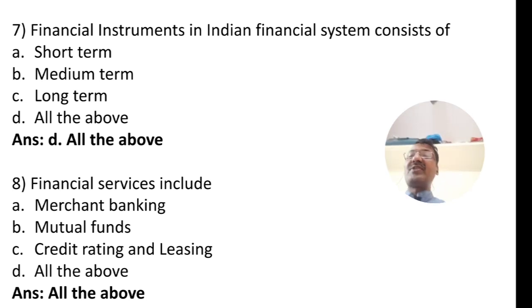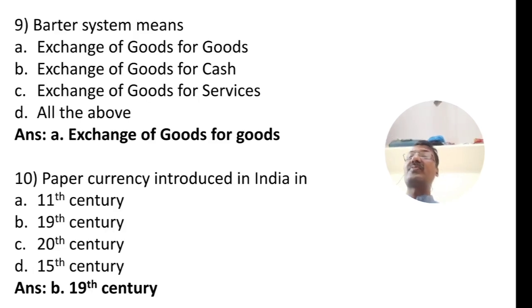Question number 8. Financial services include, four options again. Option A merchant banking, option B mutual funds, option C credit rating and leasing, option D all the above. So the financial services include merchant banking, mutual funds, credit rating and leasing. So the correct answer is all the above.